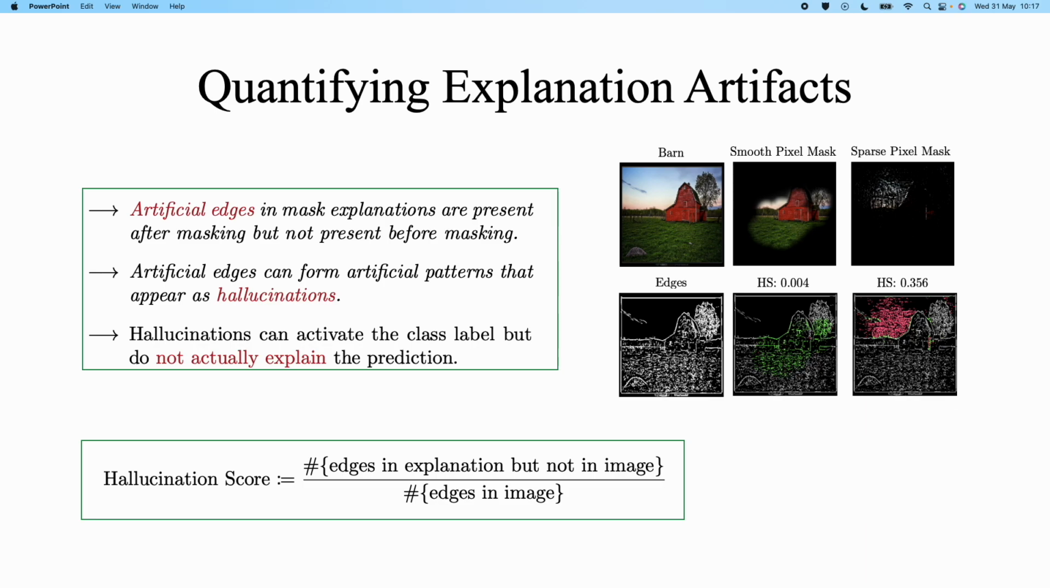going on. We quantify artifacts using the hallucination score, computed as the ratio of edges exclusive to the explanation image to the total number of pre-masking edges. A high hallucination score, such as for the sparse pixel mask, indicates artifacts. Note that the smooth pixel mask has a very low hallucination score and does not produce artifacts.